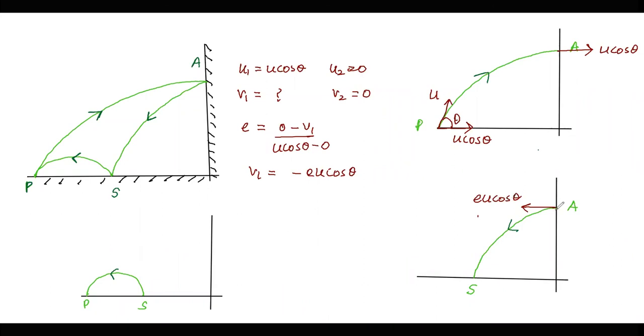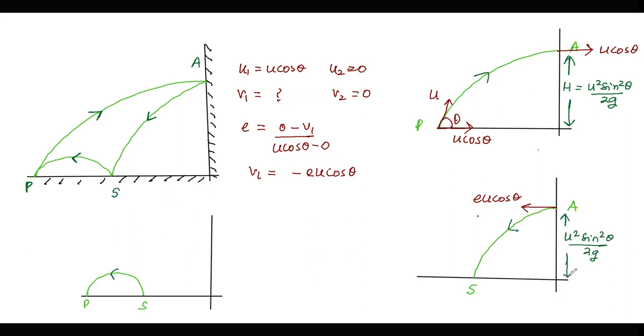Now this is a case of horizontal projection. Moreover, I can say that the height it attains is equal to u square sine square theta by 2g, because the collision is taking place at the highest point. So this height remains the same, u square sine square theta by 2g.